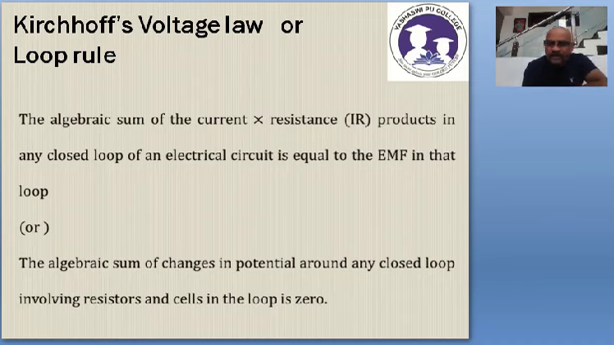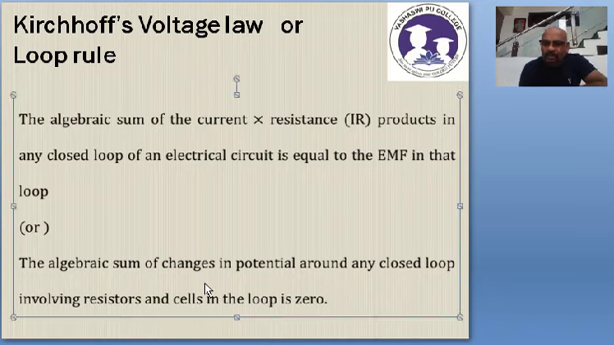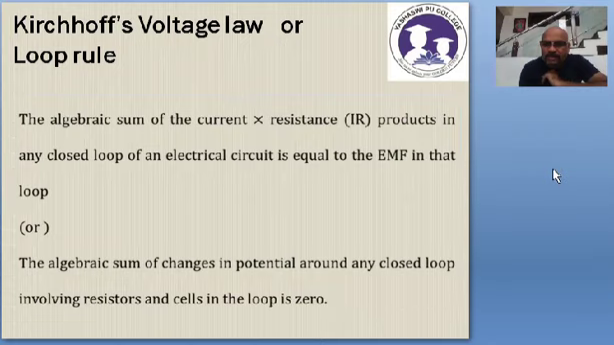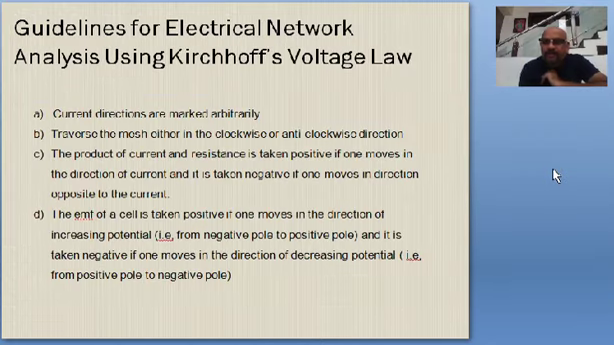Or this also can be stated like this: the algebraic sum of the changes in potential around any closed loop involving resistors and cells in the loop is 0. This is a little complicated. Go by the first definition. The algebraic sum of the IR products in a mesh is equal to the algebraic sum of the EMFs in that mesh. So simple.